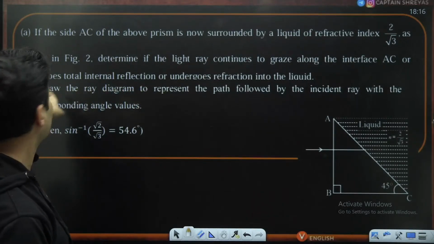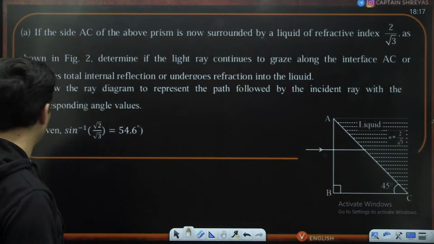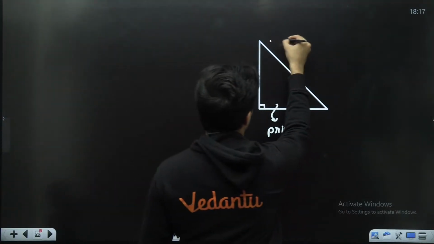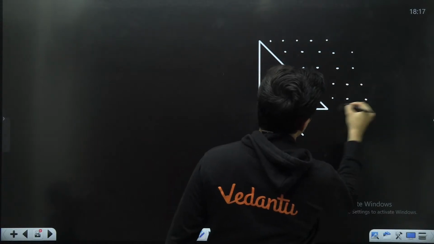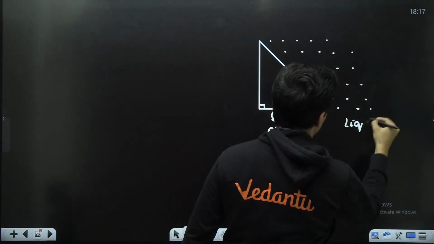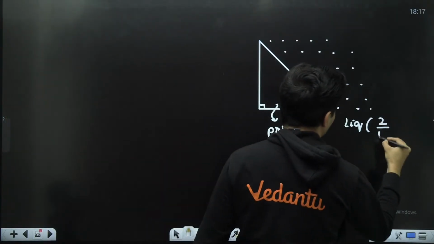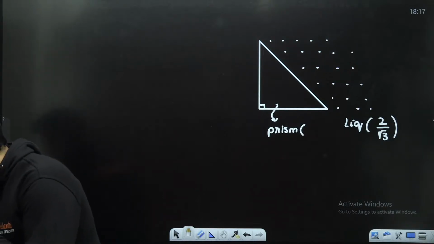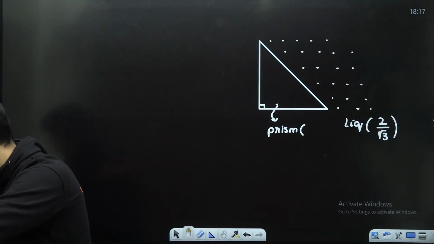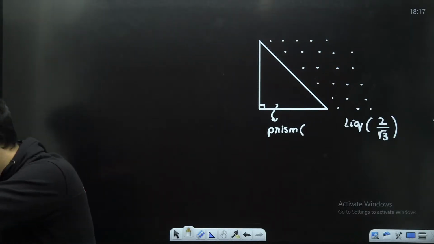Determine if the ray continues to graze, draw the ray diagram. Okay, the liquid's refractive index is given as 2 by root 3. So the liquid which is there over here, that liquid's refractive index, they have given it as 2 by root 3. Is that right, everyone? Graze along the surface or not, that is what we have to figure out, my dear students. Nothing as such is known to us right now.